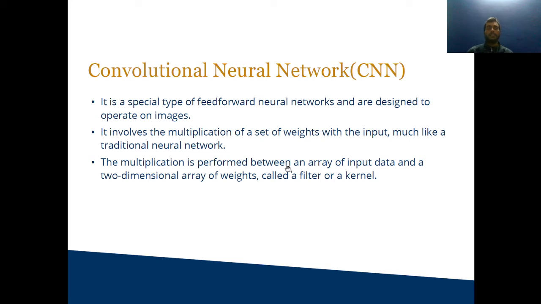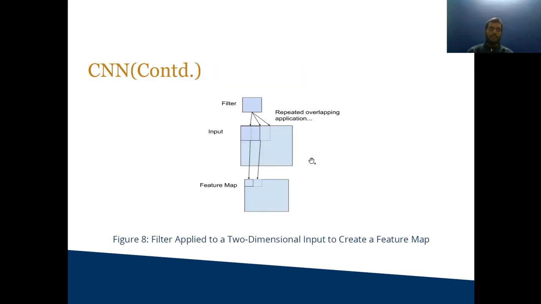Our next topic is convolutional neural network. It is a special type of feed-forward neural network, specially designed to operate on images. In a convolutional neural network, we take 2D images and then we take a filter for capturing the features of the image, and we slide that filter over the image cell by cell, and we keep on obtaining the features and map them to what we have previously trained the network on, and get the output or get the required image for verification purposes.